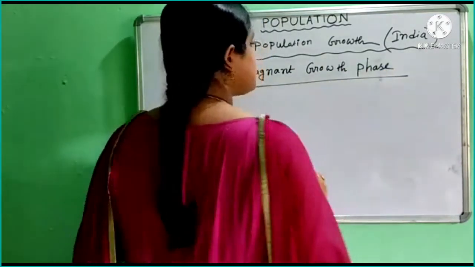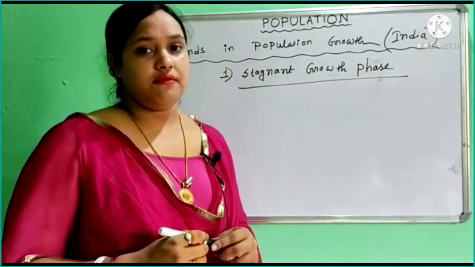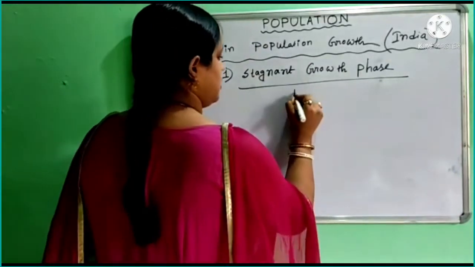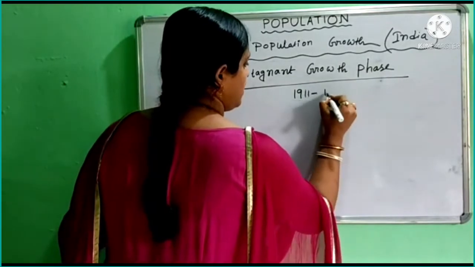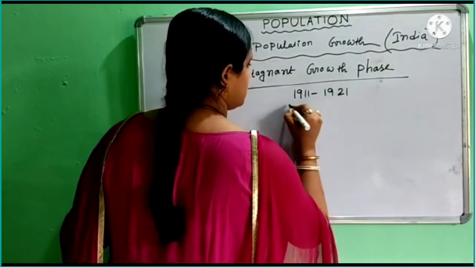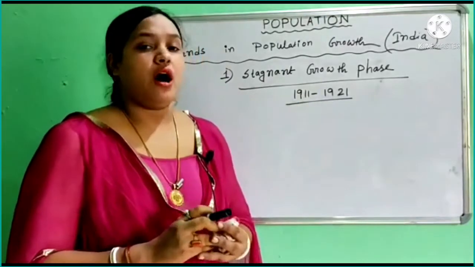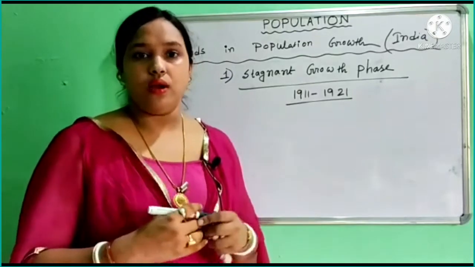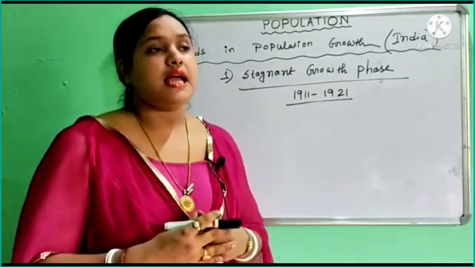This phase ran from 1911 to 1921. During this decade we found the population growth rate in India was irregular,